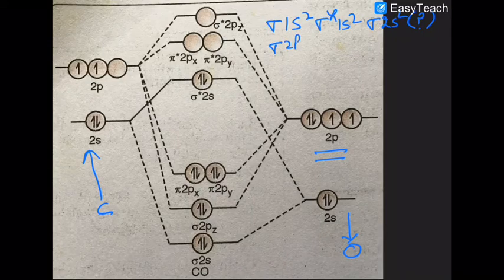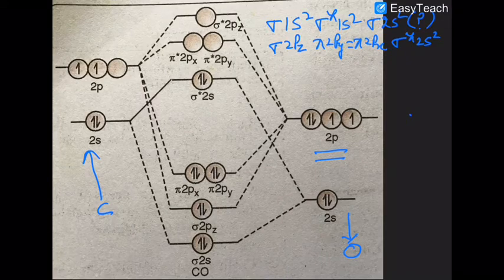Sigma 2pz occurs. Then you have pi 2py, pi 2px, and then you have antibonding 2s2. So I put a question mark there because antibonding 2s2 is missing from there and comes only after pi 2px.